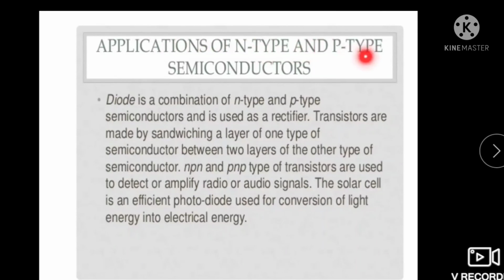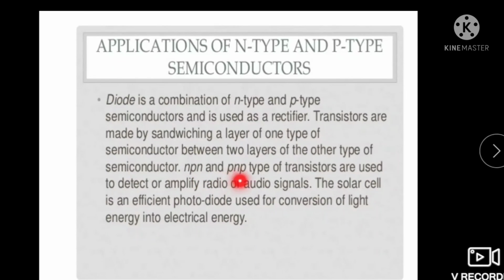Applications of N-type and P-type semiconductors. Some important applications of P-type and N-type semiconductors are: they are used as rectifiers. A diode is a combination of N-type and P-type semiconductor and is used as a rectifier. And transistors are made by sandwiching a layer of one type of semiconductor between two layers of the other type of semiconductor.